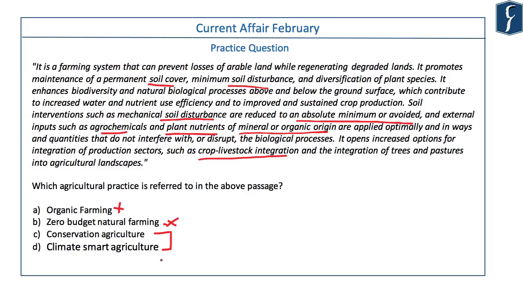Climate smart agriculture is specific to adaptation and mitigation techniques. But this paragraph is not referring particularly to adaptation and mitigation techniques. Rather, it seems that it can be applied in any landscape. In that case, the most appropriate answer to this question would be option C, conservation agriculture.